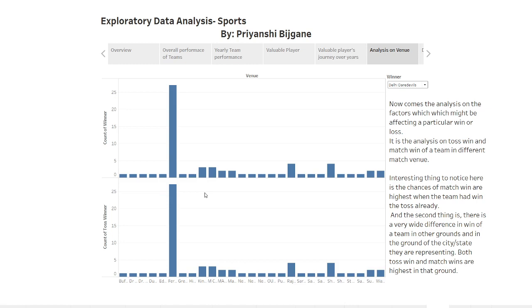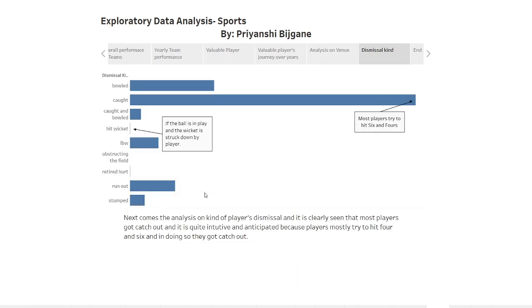Next is the analysis of different kinds of player dismissals. From the bar graph, it is clearly seen that most players got caught out, and it is quite intuitive and anticipated because players mostly try to hit 4s and 6s, and in doing so they get caught out, and the least got out because of hit wicket.